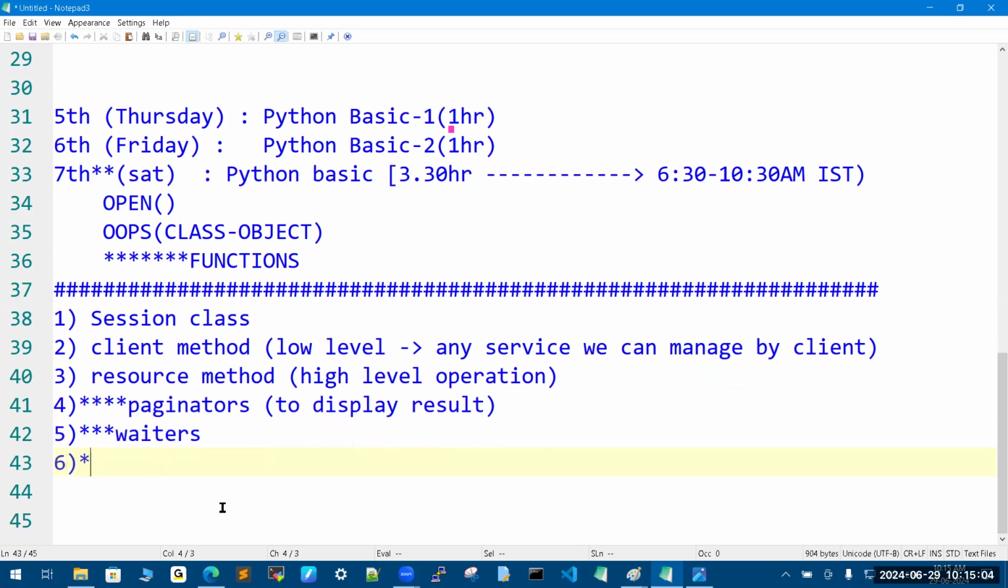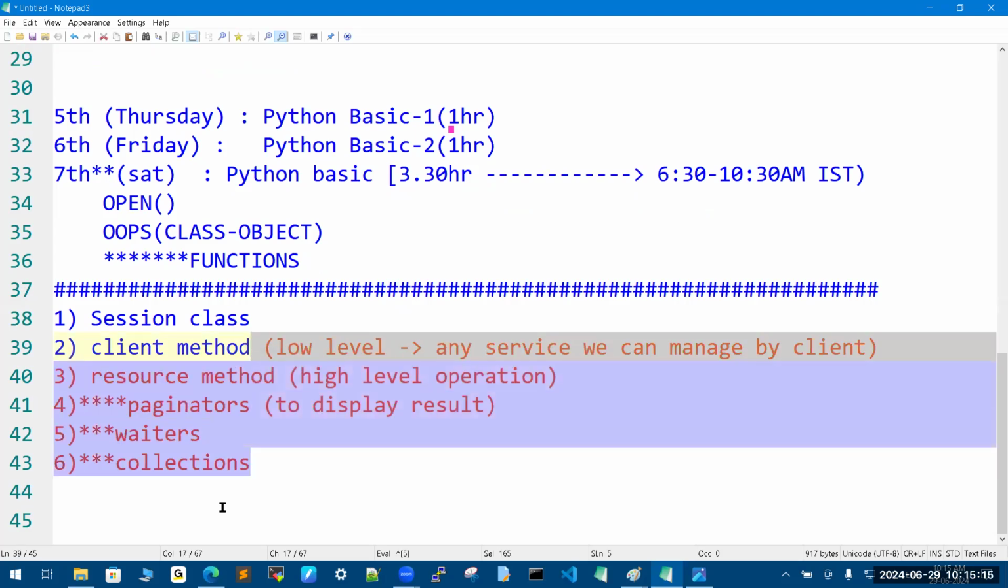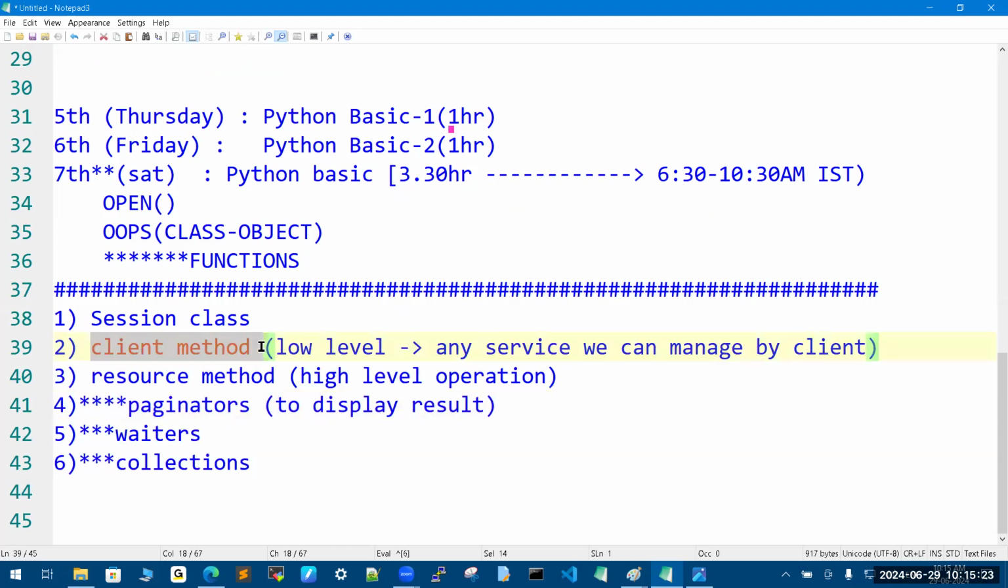And the next one is collections, if you want to maintain a huge collection of more than one object. Collections. That's all. This is your complete course. If you know this services usage, the lengthy one is the client, guys. It will only take 10 days. Why? Because for any service you want to work with, client is required.